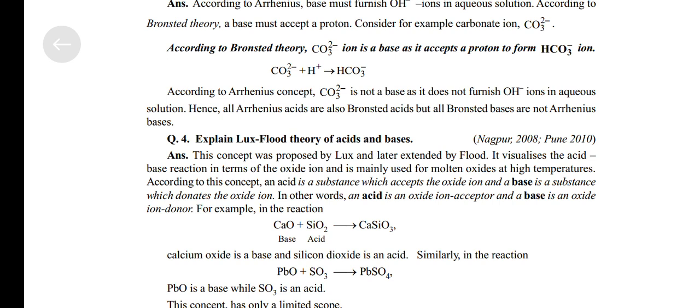According to Bronsted theory, CO3 2 negative ion is a base as it accepts a proton to form HCO3 negative ions. CO3 2 negative plus H positive reacts to give HCO3 negative. According to the Arrhenius concept, CO3 2 negative is not a base as it does not furnish OH negative ions in aqueous solution. Hence, all Arrhenius acids are also Bronsted acids, but all Bronsted bases are not Arrhenius bases.